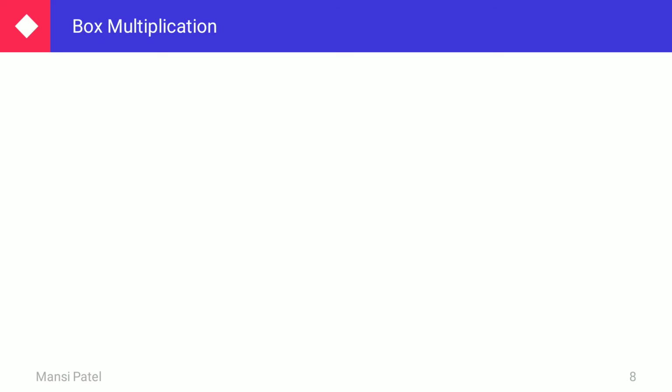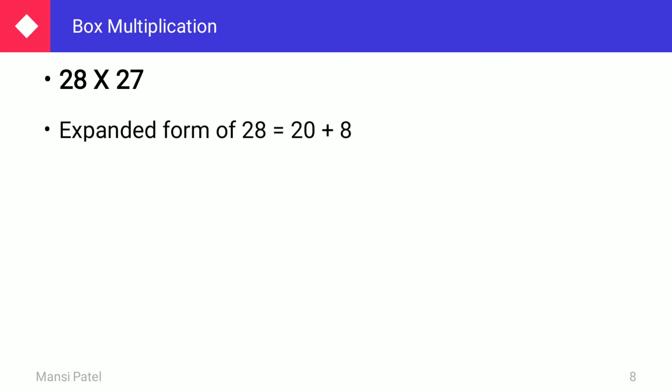Let us see another example of box multiplication. In this, you have to do the multiplication of 28 and 27. What is the answer of 28 multiplied by 27? First, you have to write down the expanded form of 28. So it is 20 plus 8. Now next, you have to write down the expanded form of 27. What is the expanded form of 27? It is 20 plus 7.